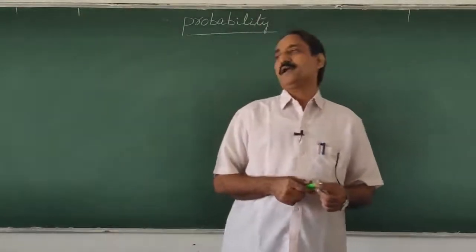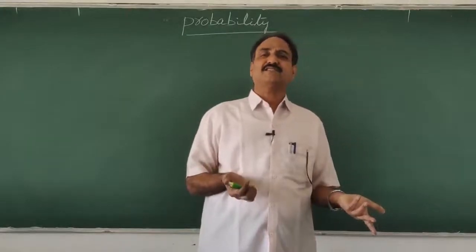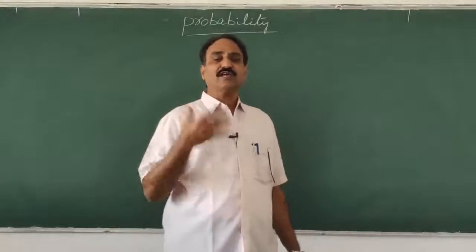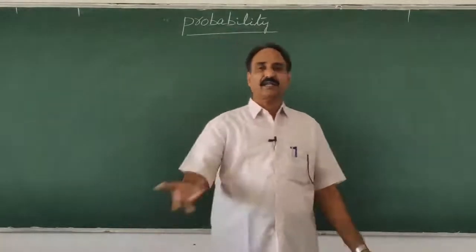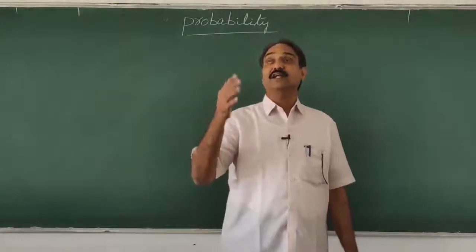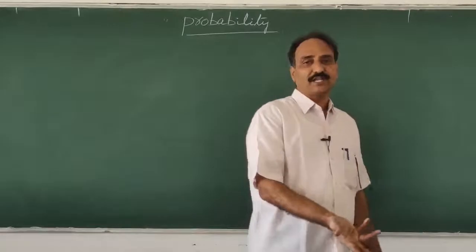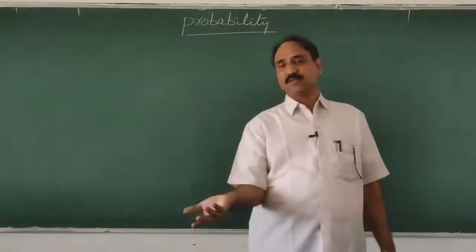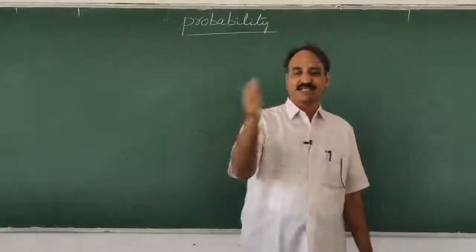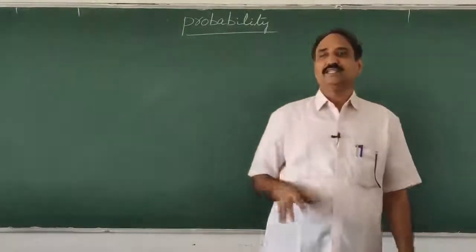Next point: in every experiment there is a probability of success and failure. Suppose I toss a coin. In cricket, 2 captains stand there. When they toss a coin, one says tail, and the other naturally takes head. Whichever comes up, that captain wins and the other loses. So this is success and failure; everywhere success and failure will be there.